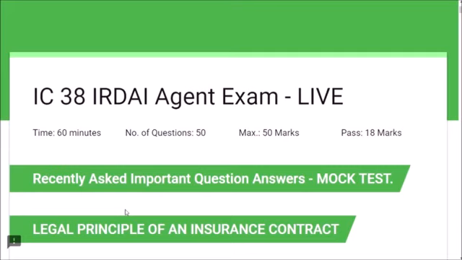According to the new syllabus, legal principles of insurance contract is a very important chapter, friends. This comes under section 1 and we can expect 15 to 20 questions from this section. Let us see the questions.